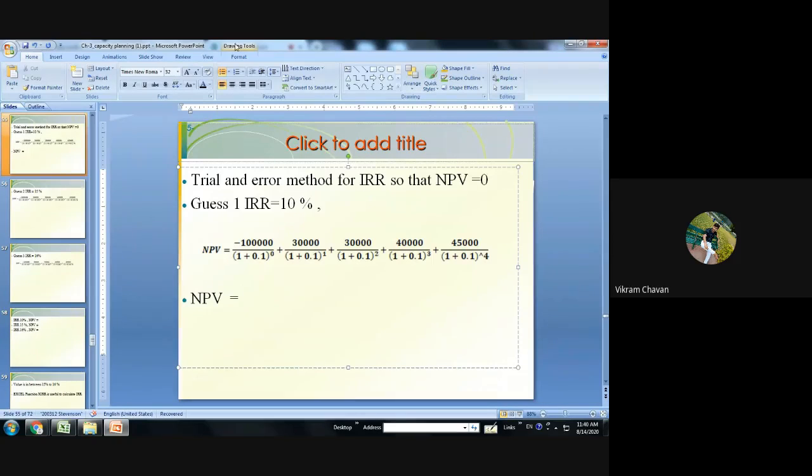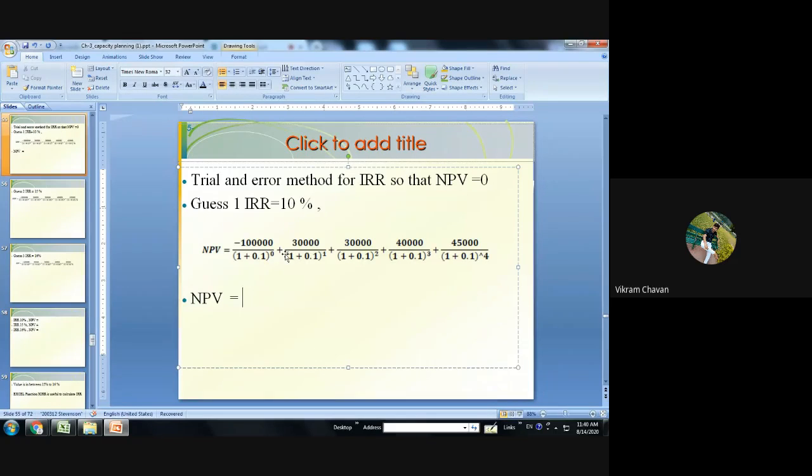So always you can modify this formula for the investment part. Investment will not have any change because in the division it is 1 plus 0.1 or 1 plus I raised to 0, and anything raised to 0 is nothing but 1. So you can take directly minus 10,000 as the investment value.